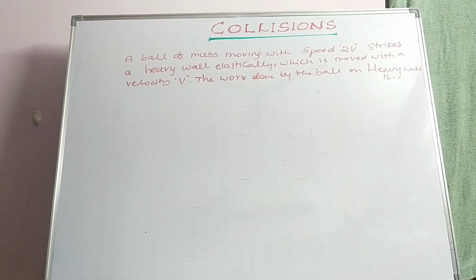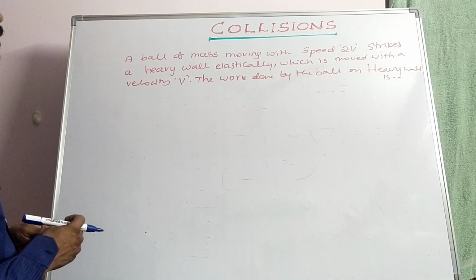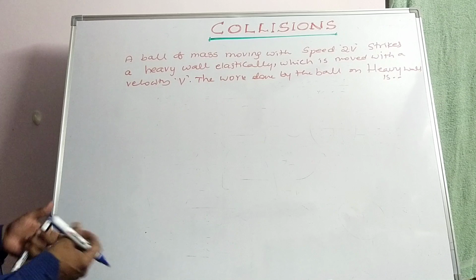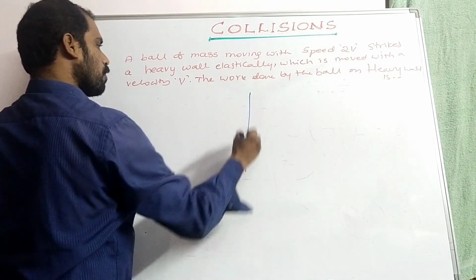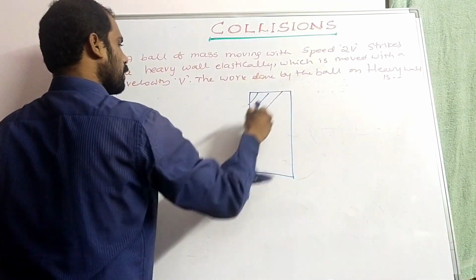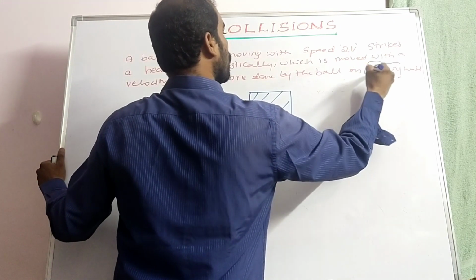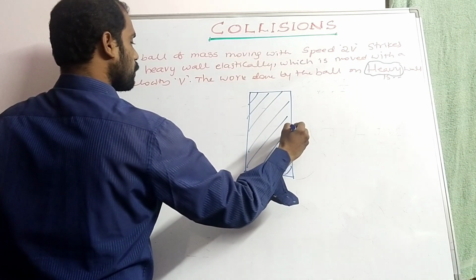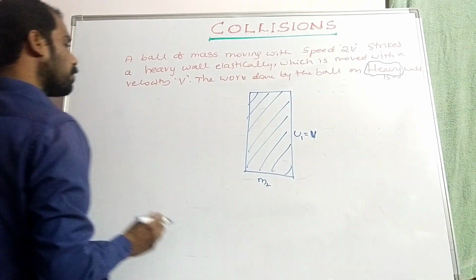A ball of mass m is moving with a speed 2v and strikes a wall elastically, which is moving with a velocity v. The work done by the ball on the heavy wall is asked. The wall is given as heavy, so we can take its mass as m2, and its velocity u2 is equal to v.